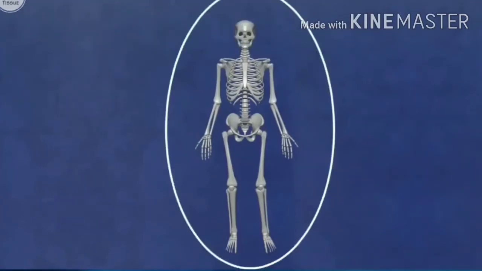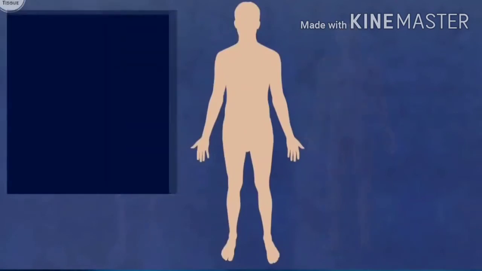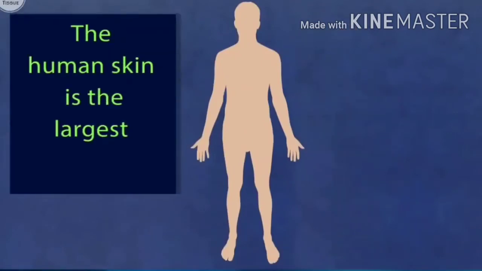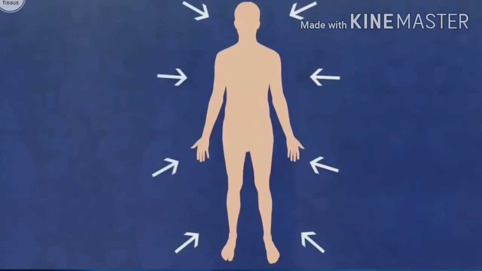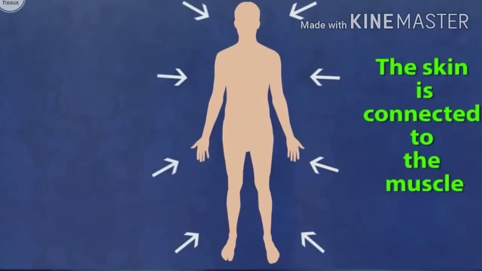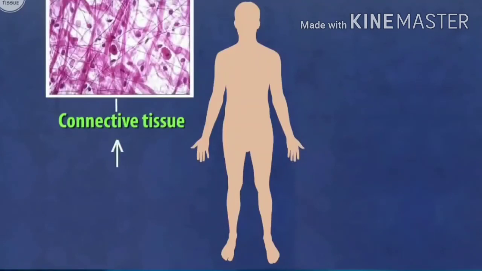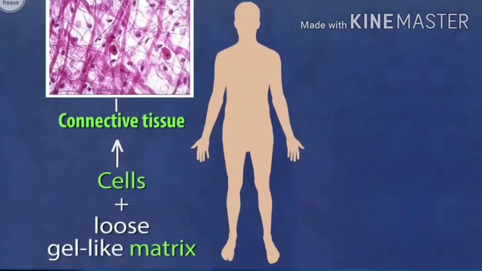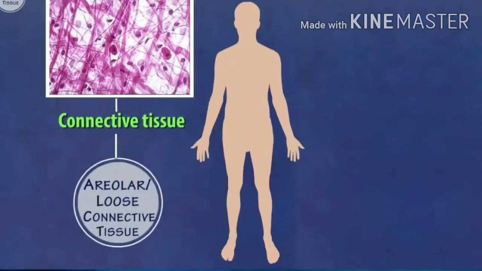To protect our bones and muscles, our skin comes into the picture. The human skin is the largest organ. But ever wondered how it just stays there? The skin is connected to our muscles with a type of connective tissue. The cells in this tissue float in a gel-like medium which is loose, and hence this tissue gets its name as areolar or loose connective tissue.